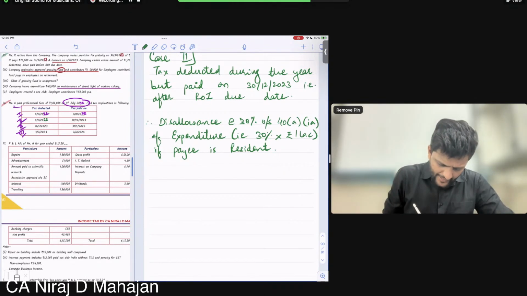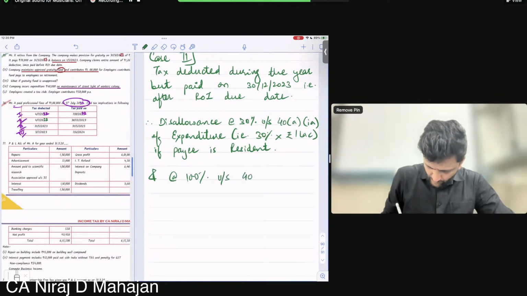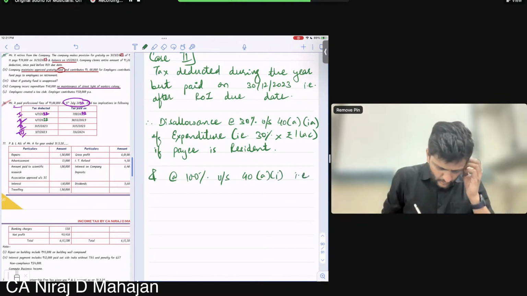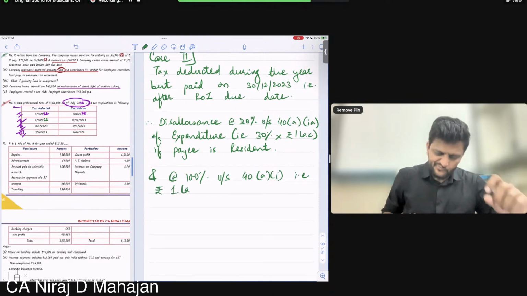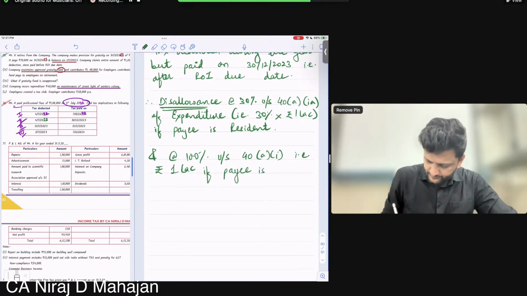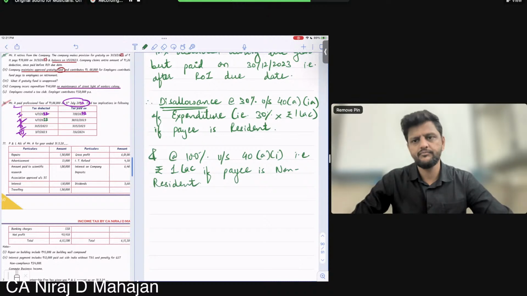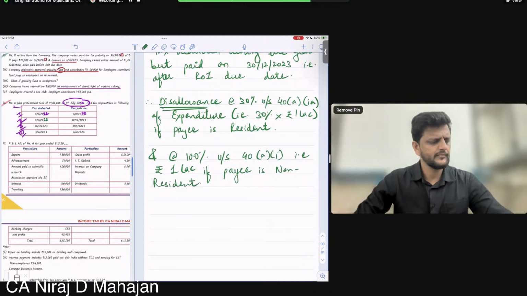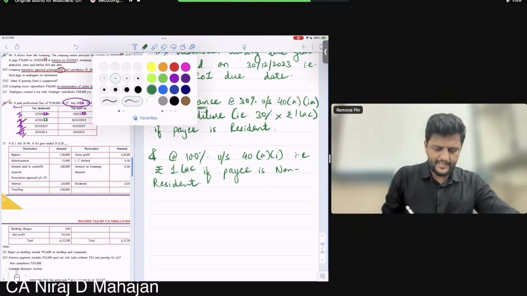And adding at the rate of 100% under section 40A1 of expense, that is rupees 1 lakh, if payee is non-resident. Yes, still here, everybody? Okay.